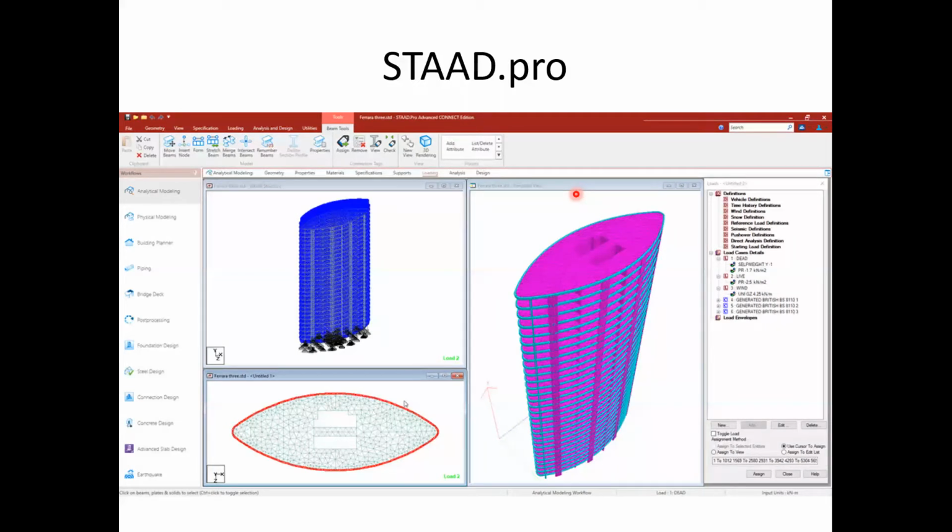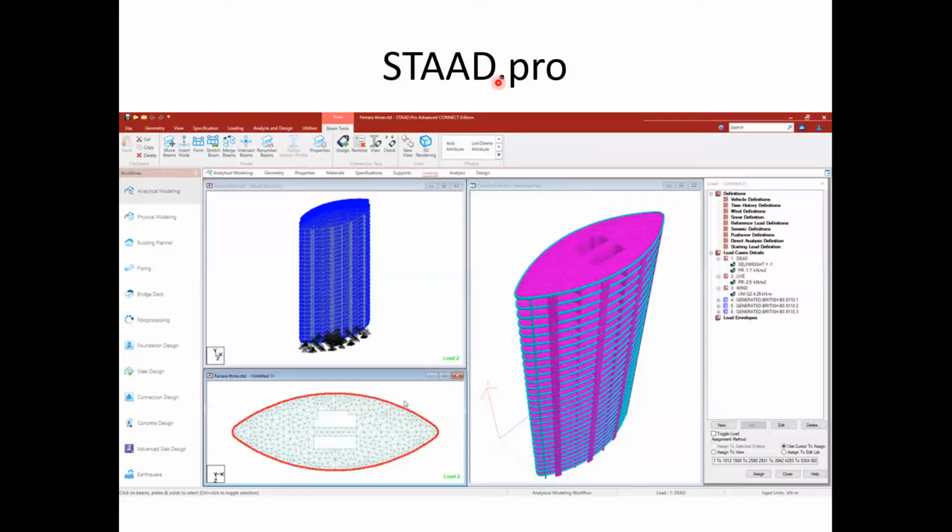So if you have access to this STAAD Pro, you can go for the design of any residential building or any structure using, say, New Zealand code, or maybe a Euro code, or maybe a US code. Okay, all those codes are available in the STAAD Pro software.